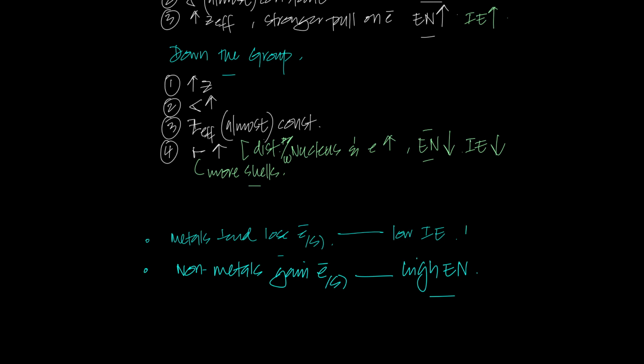Why? Because the ionization energy is lower and the electronegativity is also lower for metals. So you don't need a lot of energy to remove electrons. The energy to remove an electron is pretty low, so you can easily remove an electron